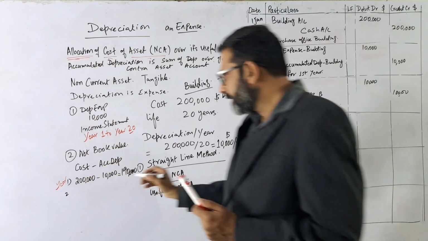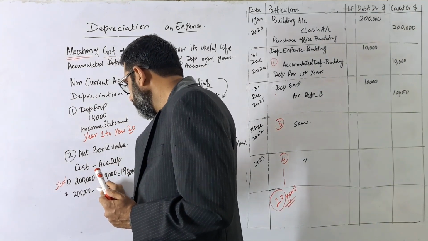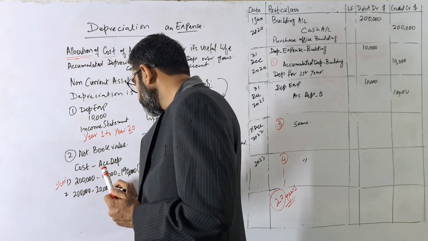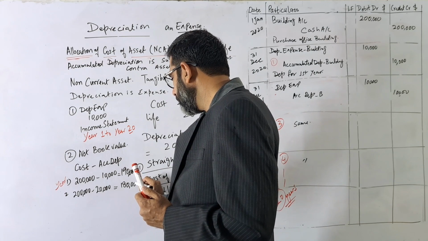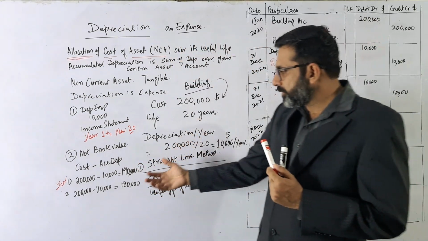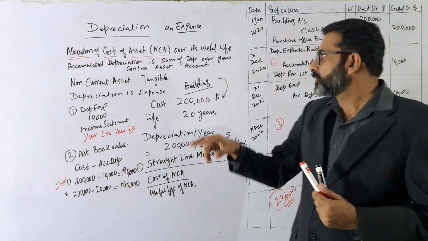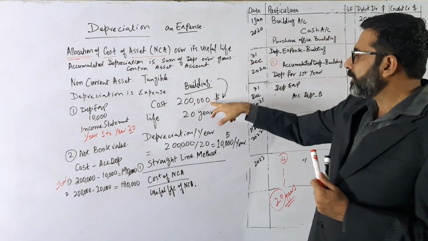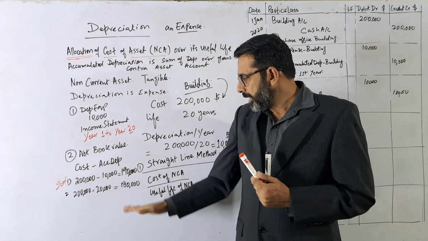So it means in the next year we have 200,000 minus 20,000, so the net book value will be 180,000. So in year 2, the value reduced from 190 to 180. At the start of year 1 the building value was 200,000, at the end of year 1 it is 190,000, and at the end of year 2 it is 180,000.